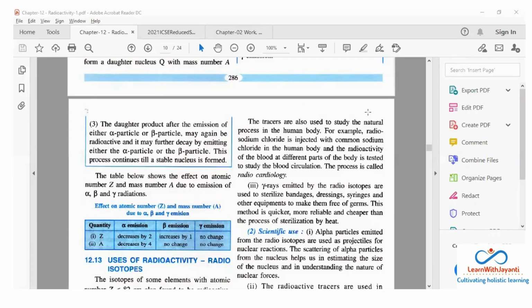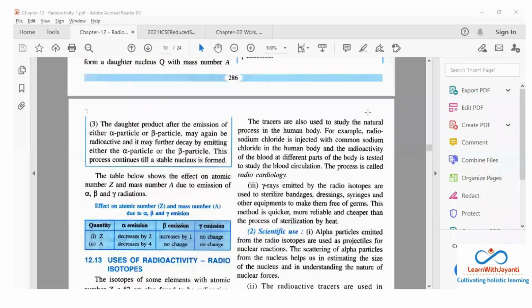Gamma rays emitted by radioisotopes are used to sterilize. Normally ऐसे बोलते हैं ना कि धूप में रख दो, sterilize हो जाएगा. We have studied about UV lights also. It is used for sterilizing. Now gamma radiation is a very good sterilization. Now you are studying about coronavirus. Coronavirus will not survive in UV and gamma also.